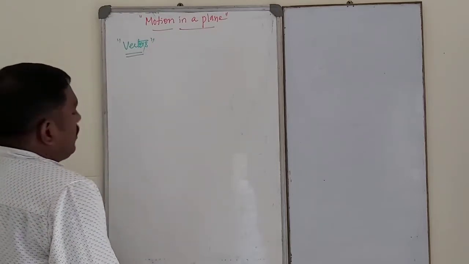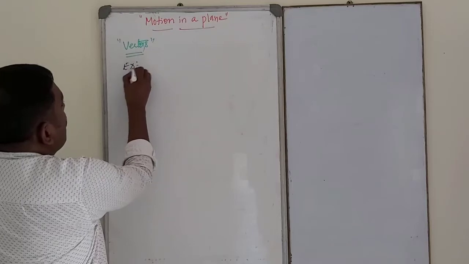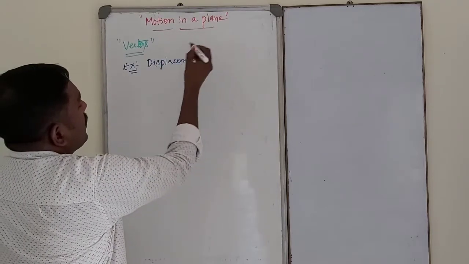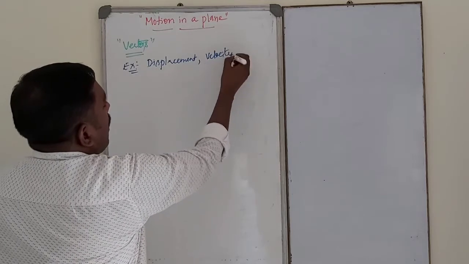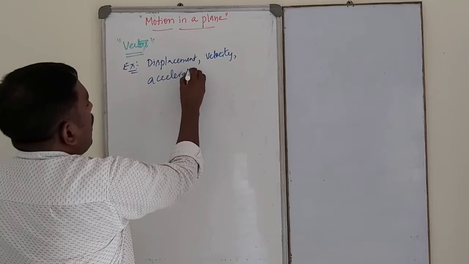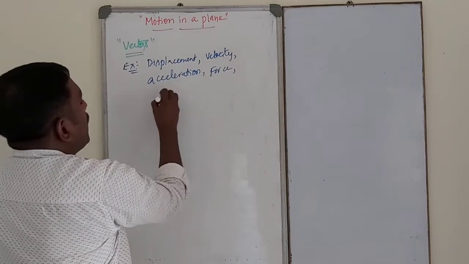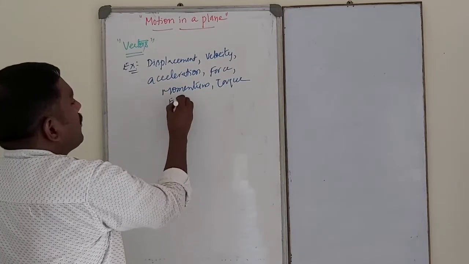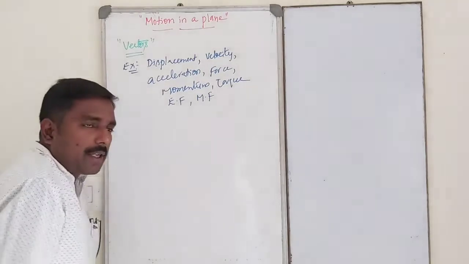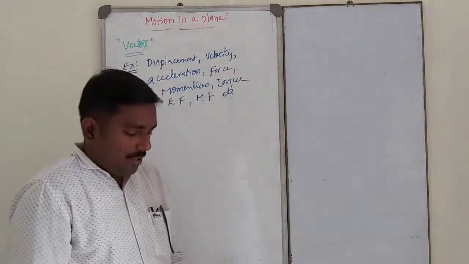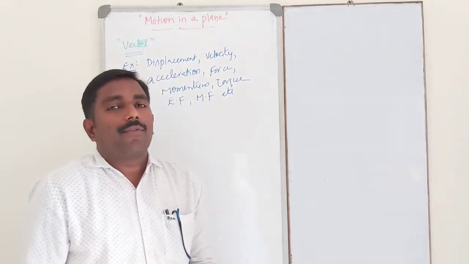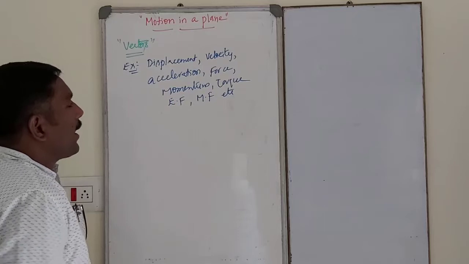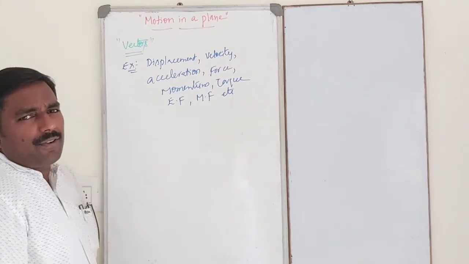So what are the examples of vectors? Displacement, velocity, acceleration, force, momentum, torque, electric field, magnetic field, etc. These are all vectors. A vector has both magnitude and direction and obeys laws of vector addition.